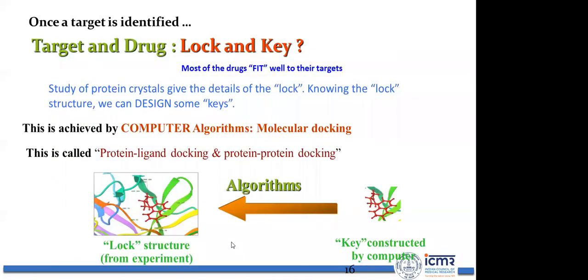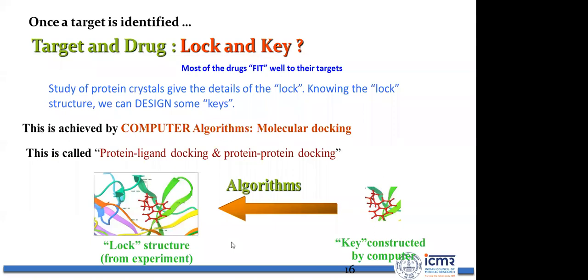Now the procedure we have discussed is target identification. Once a target is identified, what is next? The next step is to identify a molecule which will fit the target. For example, if a protein is overexpressed in a disease condition, you would like to block that protein to bring it back to its normal state. Or if a protein is responsible for the survival of the pathogen, then you have to block the function of that protein so that the pathogen will die.